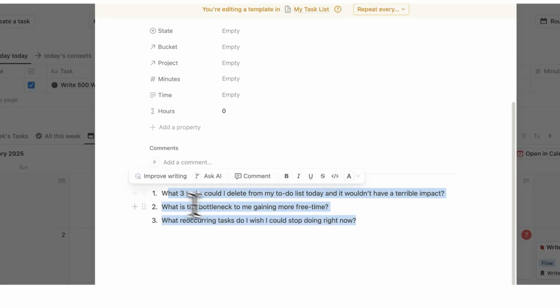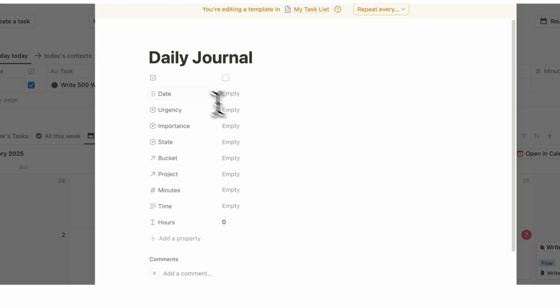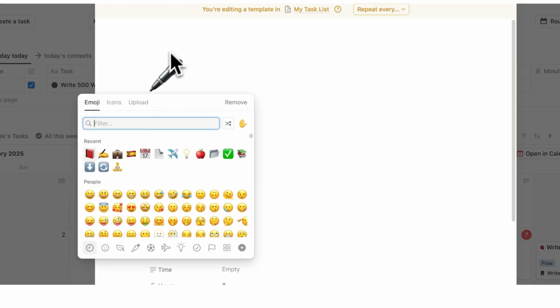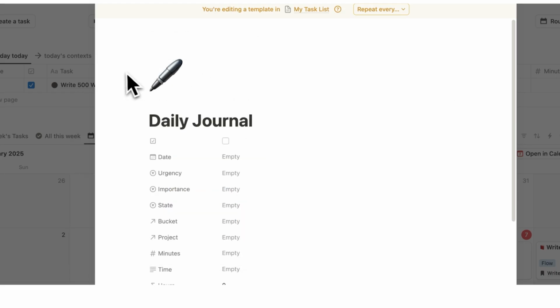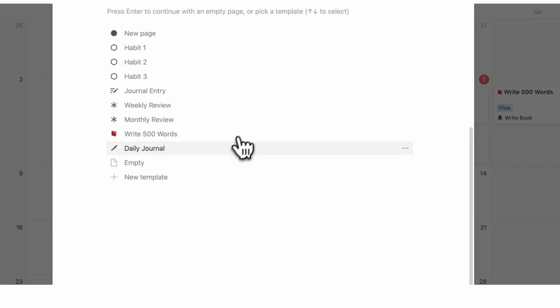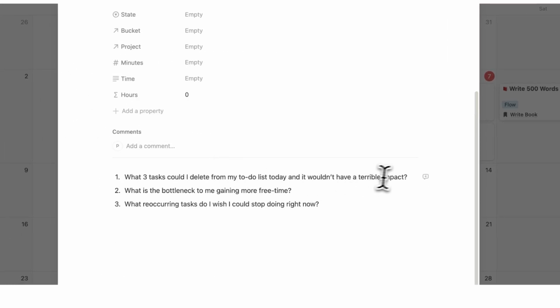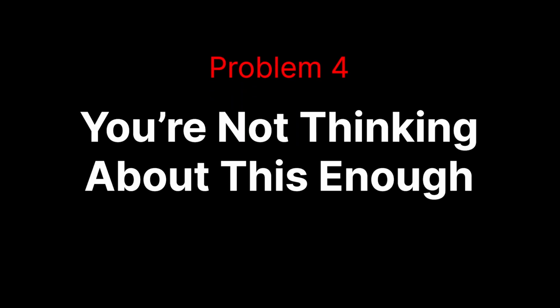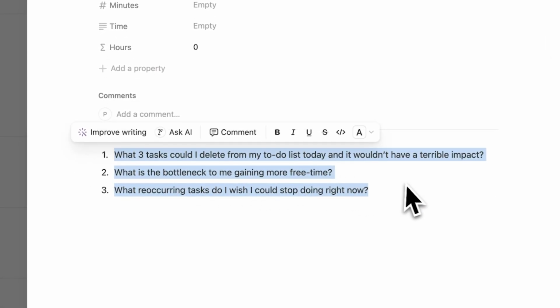So what you'll do is set up whatever questions you want to do every single day, and we're going to have this as a daily journal entry. Ooh, look at that. That was the perfect emoji. So we'll set that up as a template, and now every single day you'll click on the plus, and here you'll click on daily journal, and you are going to fill out these questions. If the problem is that you're not thinking about this enough, then step 4 will solve that by journaling every single day for the next 30 days with whatever journaling prompts suit you the best.